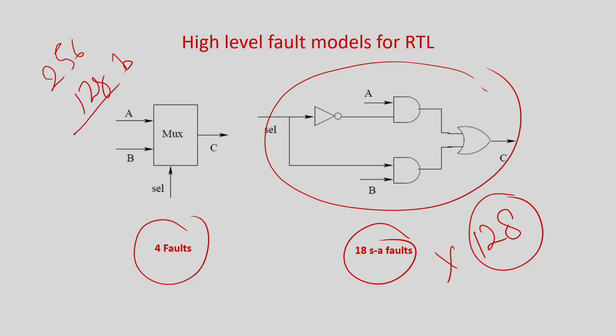Because as I told you, we are mainly worried about the data path, since the more the bits increase in the data path, the bit width of the multiplexer, the bit width of the adders, the bit width of the computing units will start becoming larger. Control design is not much of a concern, because even if the bit widths increase, the controller size more or less remains the same. It takes some comparator values and generates some signals to control the multiplexers. So we are more concerned about the data path.